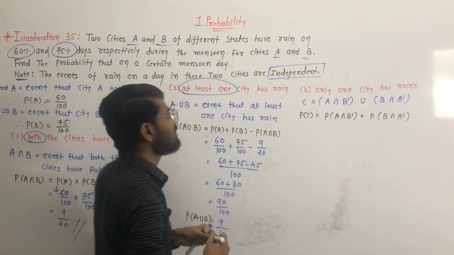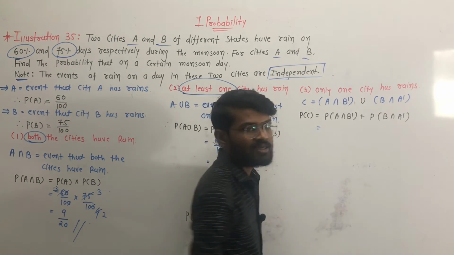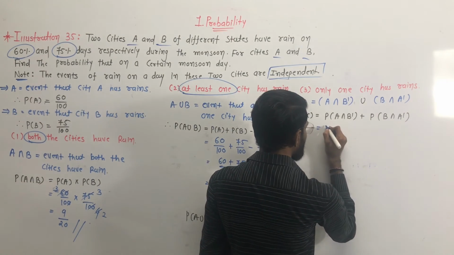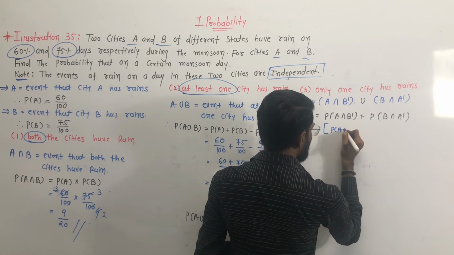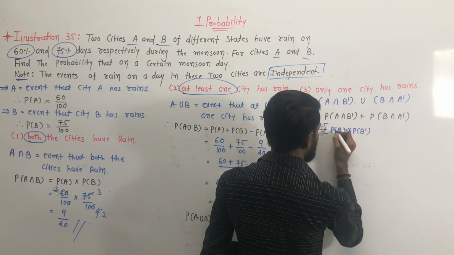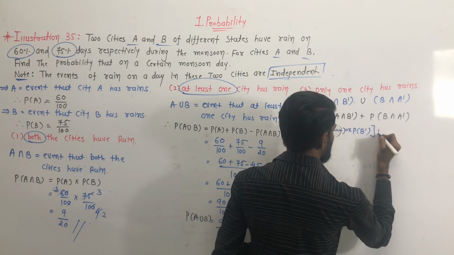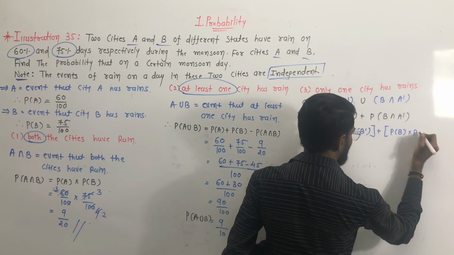Okay, since events A and B are independent, we can write P of A intersection B dash as P of A multiply by P of B dash. Clear? Okay, now plus P of B multiply by P of A dash.